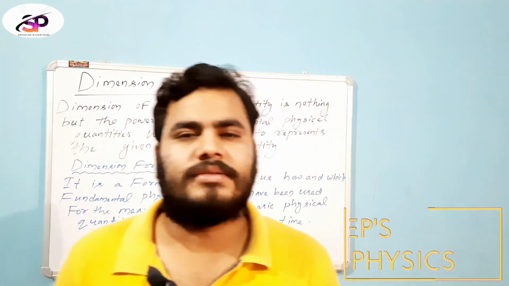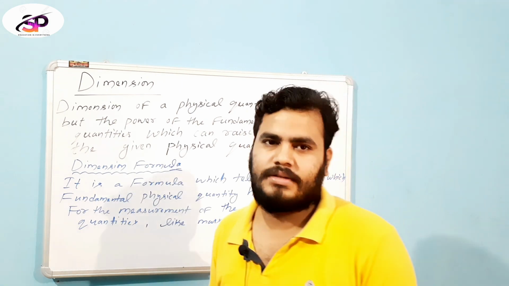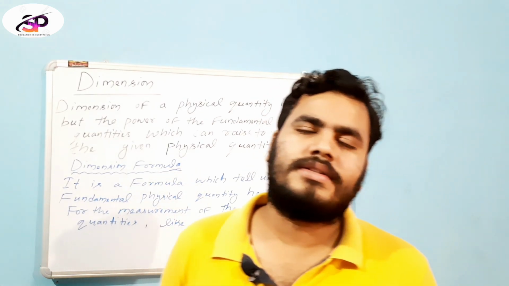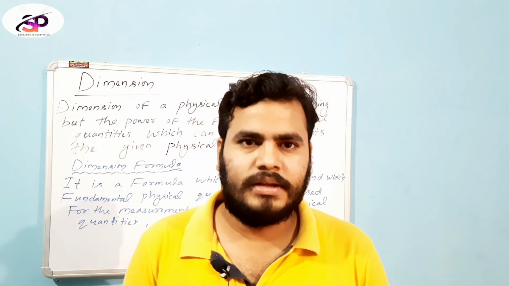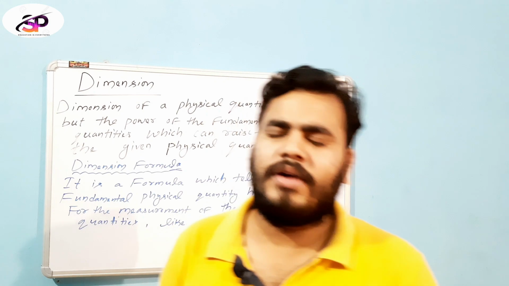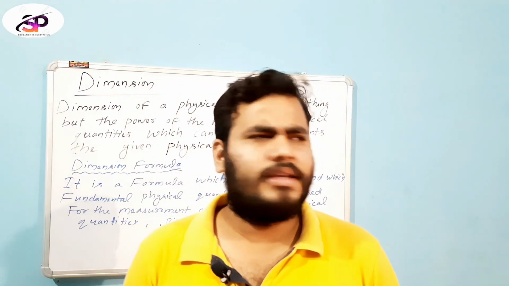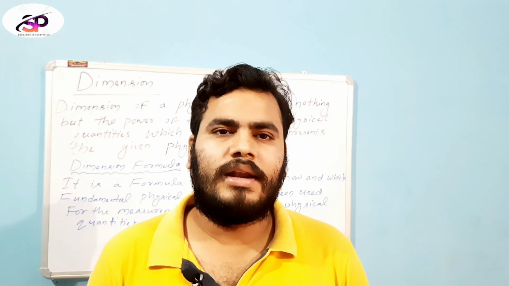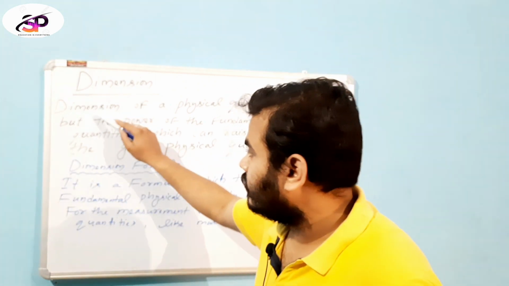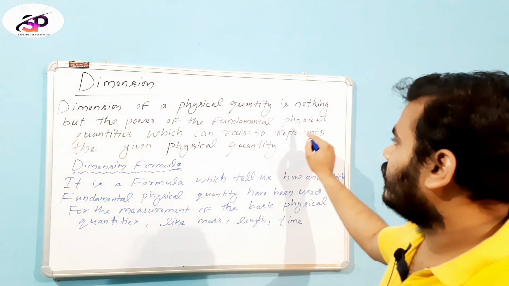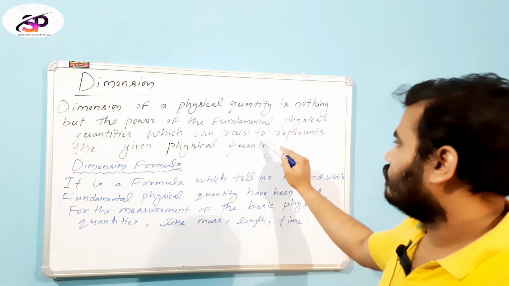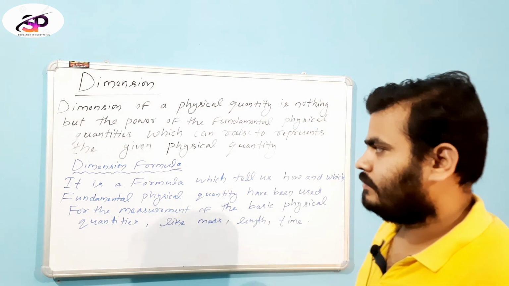Life must be preparation for the transition to another dimension. Today I will discuss in my class what dimension is and how to write the dimension formula. Dimension is the power to which the given fundamental physical quantities are raised to represent a physical quantity. Another way to say it: the dimension of a physical quantity is the power of the fundamental physical quantities which are raised to represent the given physical quantity.